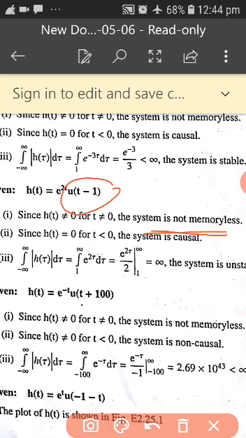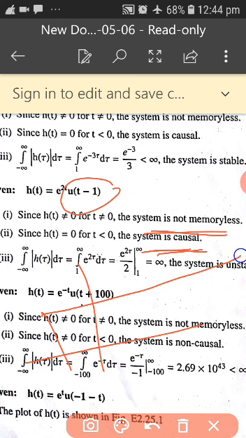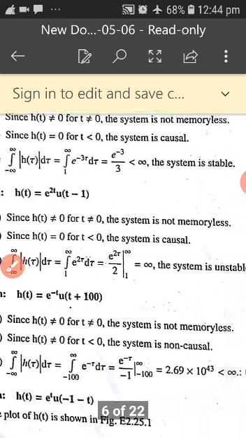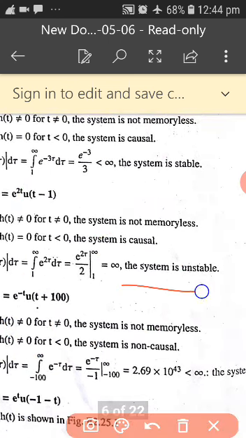Next, it is minus 1, the past value. Hence it is a causal system. And since it is e to the power of 2t, u of t minus 1 means it is going till infinity, there is no end. Hence the system is called unstable.